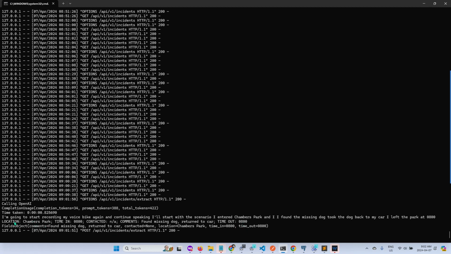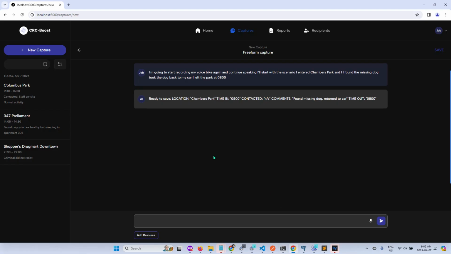And then this is what OpenAI returns. And I format that into a JSON object with these fields, time underscore in, etc., to return to the front end. And the front end shows you it's ready to save this information. So this is from the AI. This was me, right? The user. So the AI shows what it's going to save. It's ready to save. And if I want to save, I just click on save here.